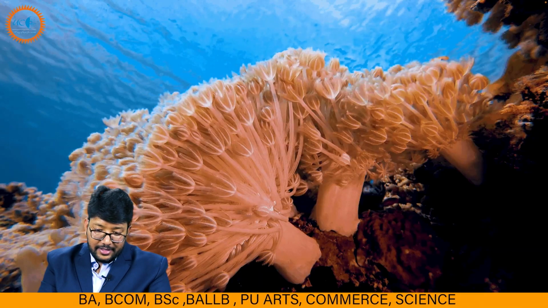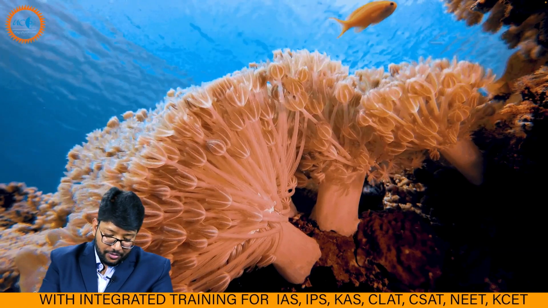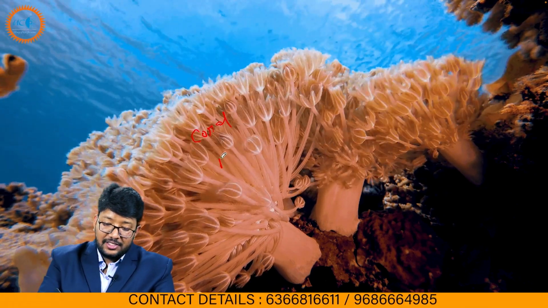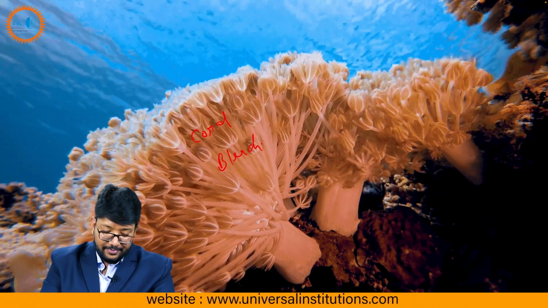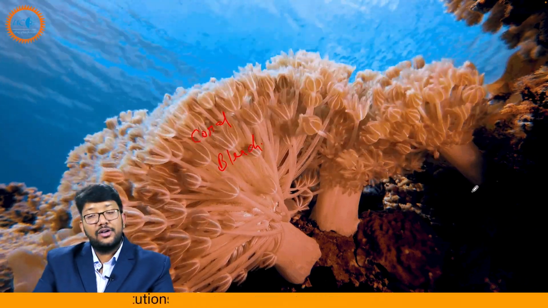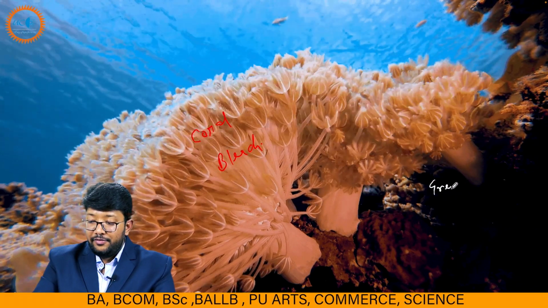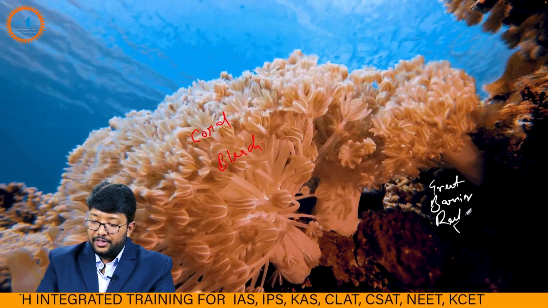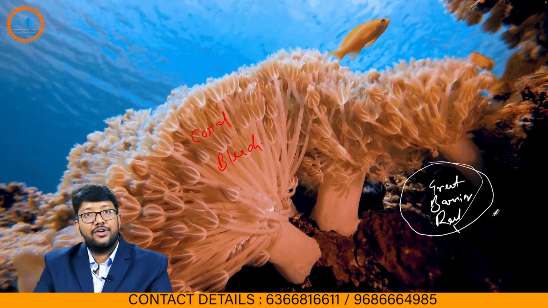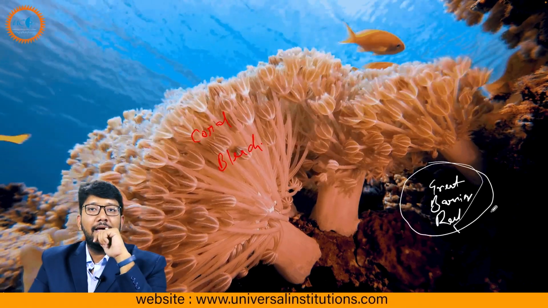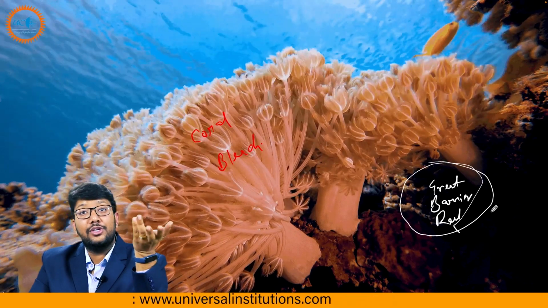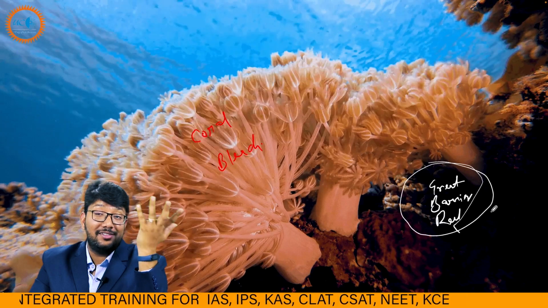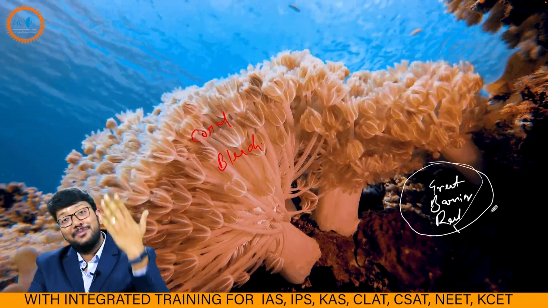And then the next is our coral reefs. Very important, because recently coral bleaching is increasing day by day. The largest coral reef in the world is the Great Barrier Reef. It is situated on the east coast of Australia in the Coral Sea. The Great Barrier Reef is given UNESCO World Heritage Site status. Remember that. And it is so big, around 2600 kilometers, that it can be seen from space itself.